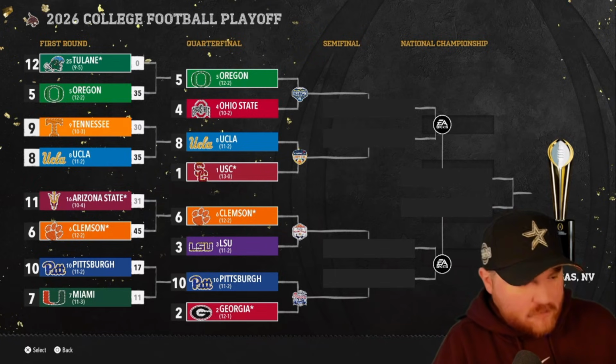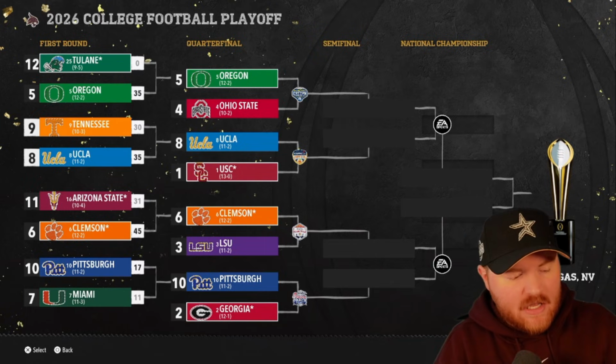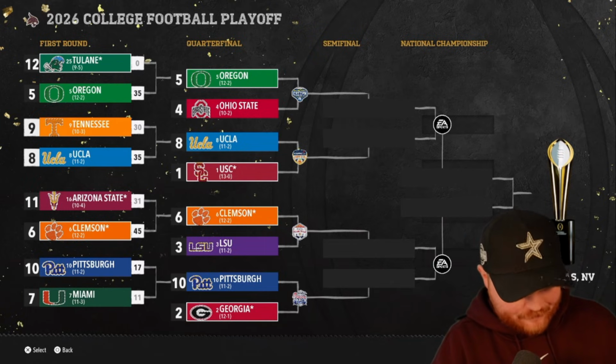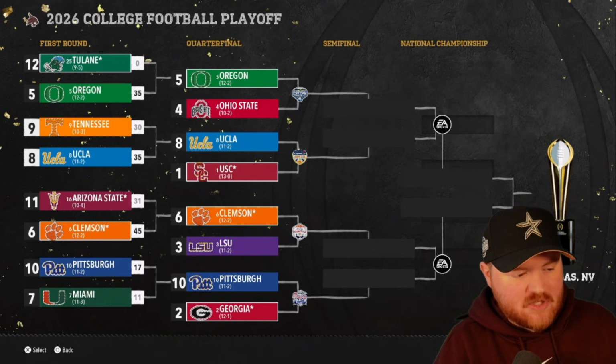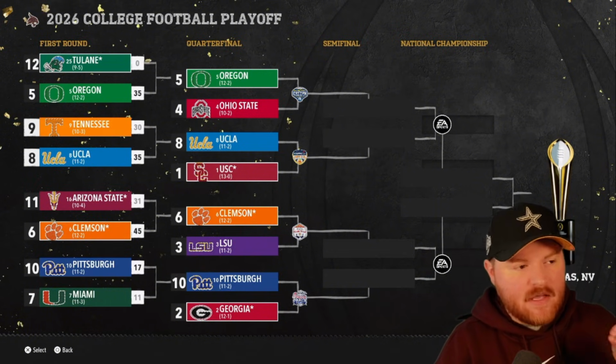Oregon, Ohio State in the Cotton Bowl. Clemson, LSU in a 2020 national championship rematch in the Fiesta Bowl. And then Pitt taking on Georgia in the Peach Bowl. So very well we could have a Big Ten versus SEC national championship game in the second year.